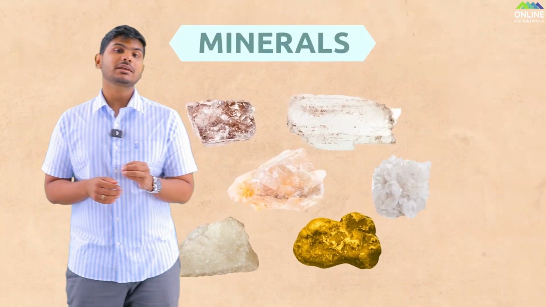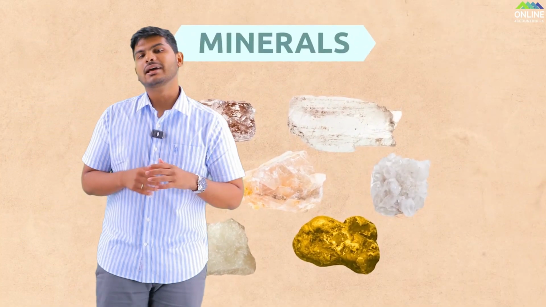Assume there are trees that are growing on the land, and there might be some minerals underneath the land. All these things are identified as land inside these factors of production.